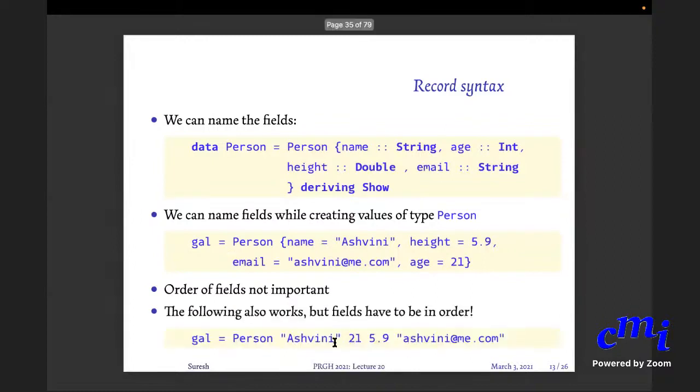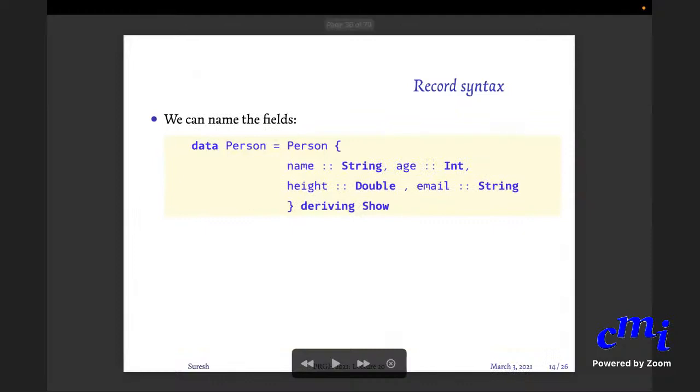You can also do the usual syntax, but then the fields have to be in order. Okay, so this is just about records. You can have a sum of products, you can have just products alone like this. So that is record syntax.